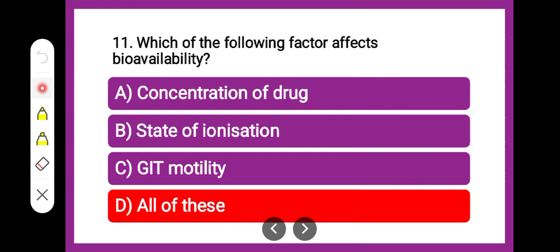The more the concentration, the more the bioavailability. For example, consider the intravenous injection. Then state of ionization, very correct, non-ionizable drugs are more easily absorbed. Then GI motility, definitely it is also a consideration in the case of orally administered drugs. So all of these are the correct answer.